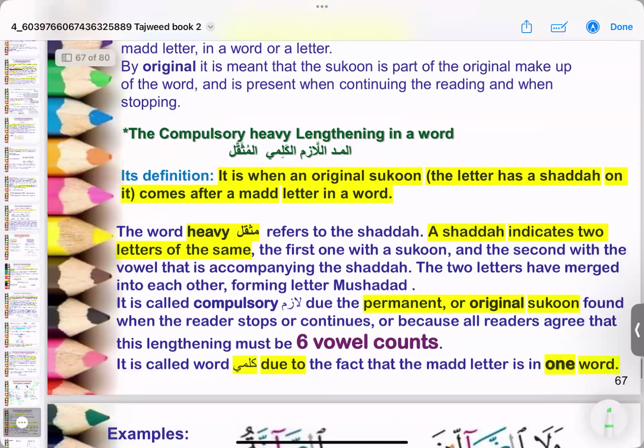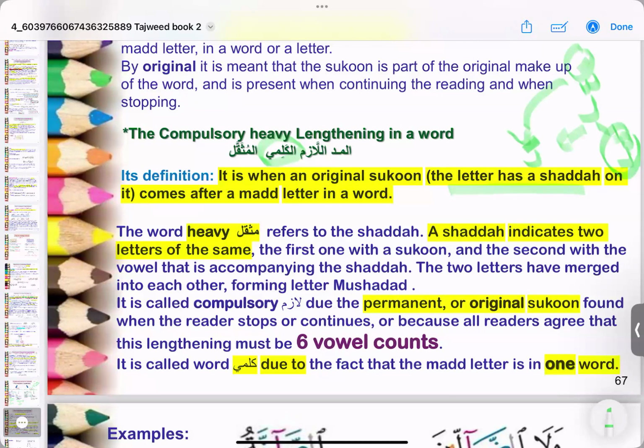So what is mad lazim kalami musaqal? As soon as you see the word kalami, you know we are talking about the whole word. So what is its definition? It is when an original sukoon, and in this case a letter, has a shadda. Remember, the shadda means if a letter has a shadda, like let me take the example of lam shadda, we know that the shadda means there are 2 letters here, right? The first lam will have a sukoon, and the second lam will take the haraka of the top of the shadda, which is lam fatha here.